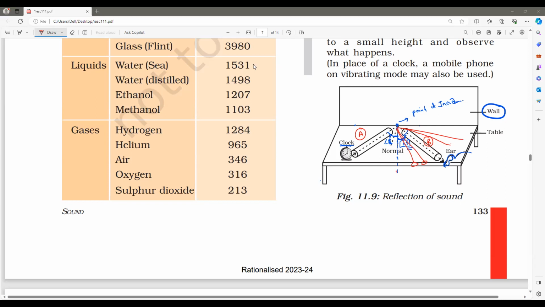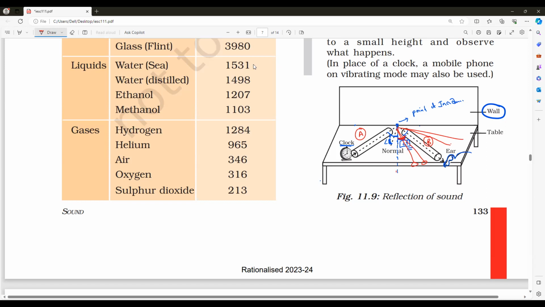Is it okay, guys? At that point you can fix your cardboard and measure the angle. That is what we call the angle of reflection.